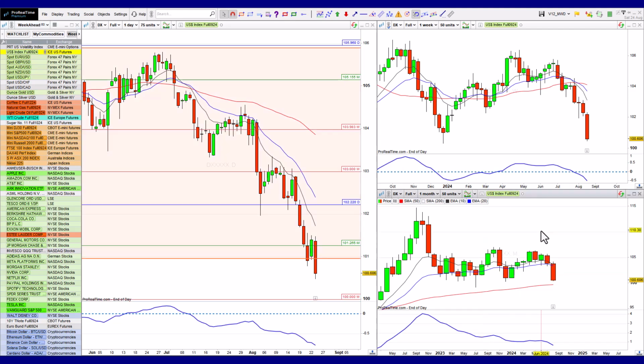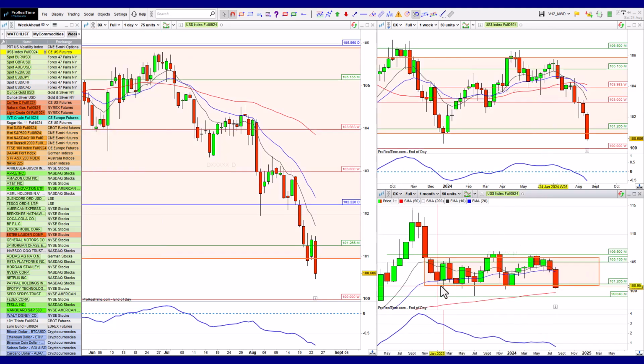Having a look at the dollar index, we are now down towards the lower end of this range. One thing I want to mention is that Federal Reserve Chair Jerome Powell did hint at a shift during his speech at the Jackson Hole Economic Symposium on August 23rd this year, stating that the time has come for rate cuts. This has created an expectation in the markets that the Fed could reduce rates at its next meeting. And so what is that likely to do?